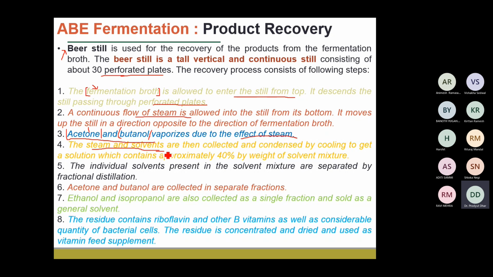Okay, so this process of using this type of perforated plates is overall a similar concept to fractional distillation. Generally the acetone and butanol are collected as separate fractions. However, the ethanol and the isopropanol, if isopropanol is present as a byproduct, are collected as a single fraction, because the difference in the boiling points of ethanol and isopropanol is not significant enough.